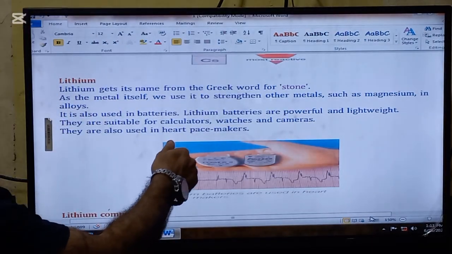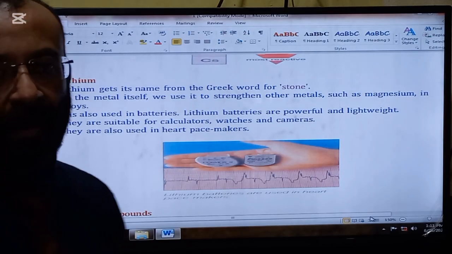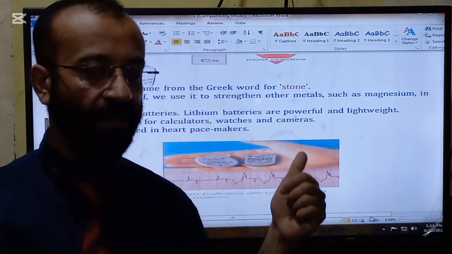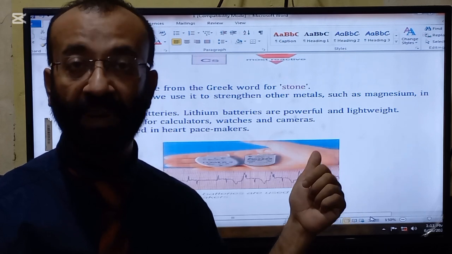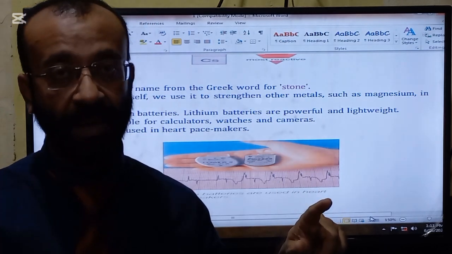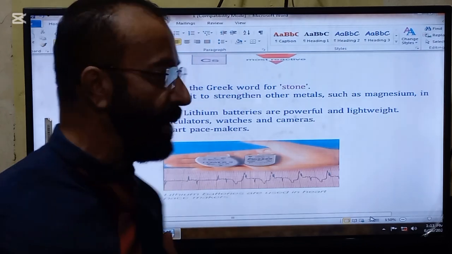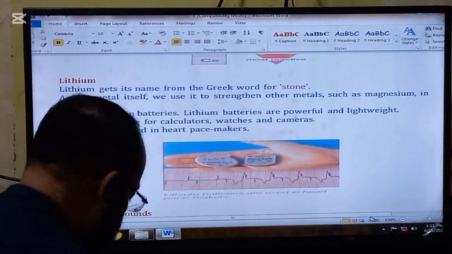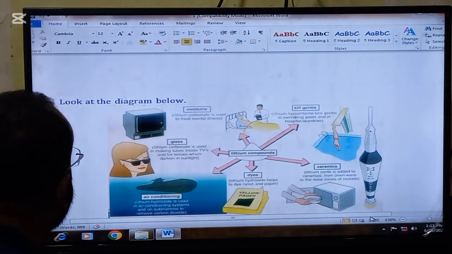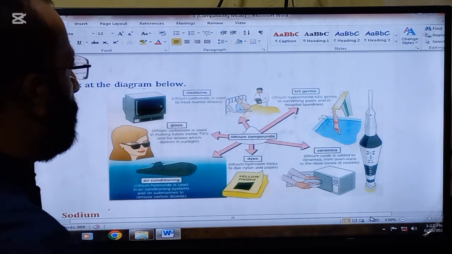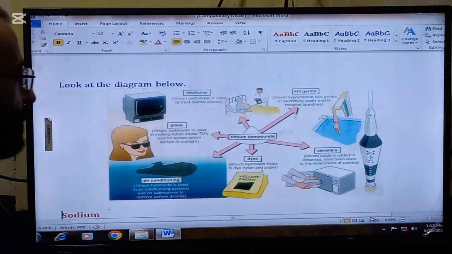They are also used in the heart pacemaker. Because in the heart pacemaker in humans, this metal is very powerful and lightweight. So that's why this is used in the pacemaker. Next is lithium compounds. Okay, look at the diagram below. Here are some uses of lithium compounds.